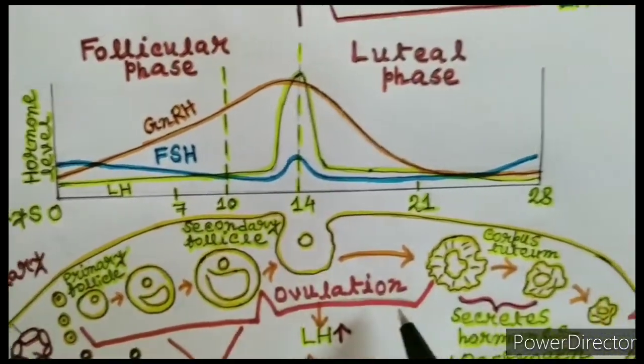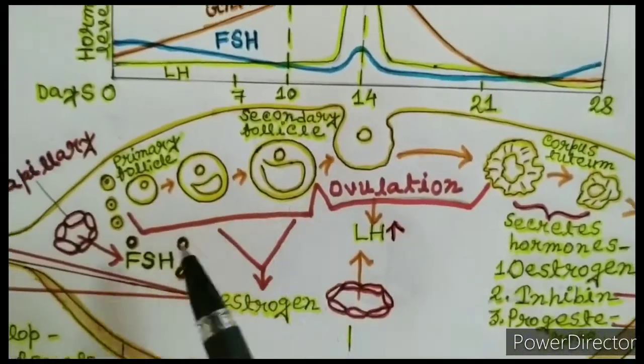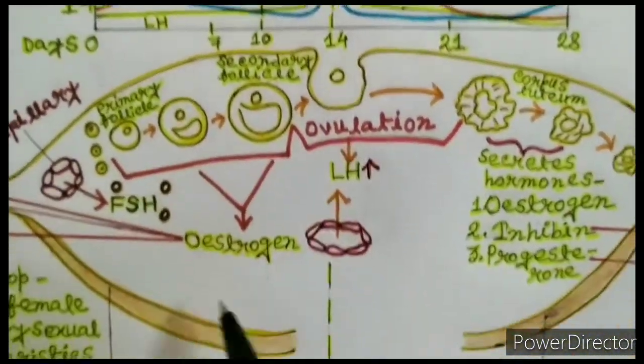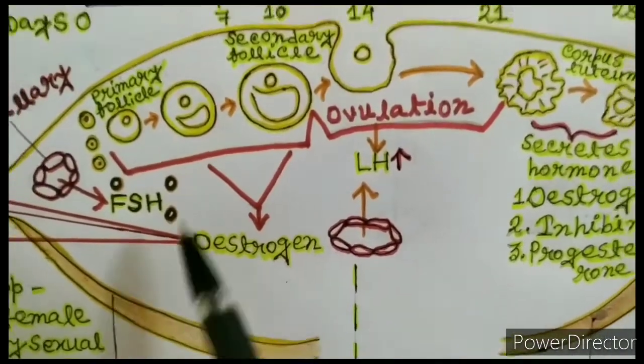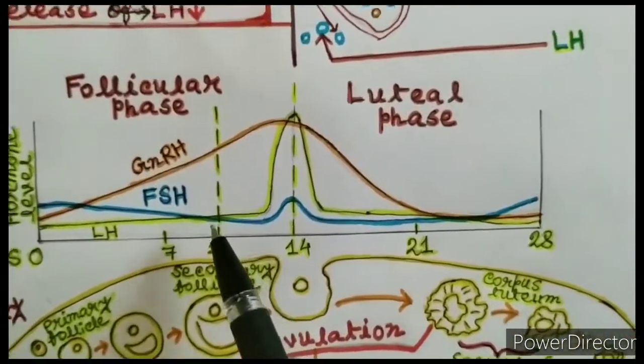After 10 days, estrogen levels continue to rise. As the follicles continue to mature, the concentration of estrogen also continues to rise. And the situation changes over here.